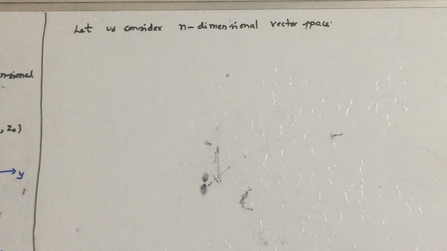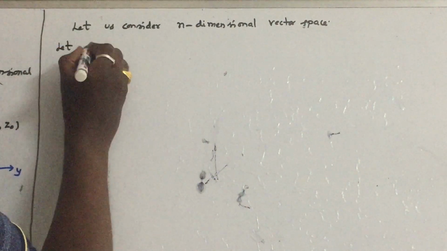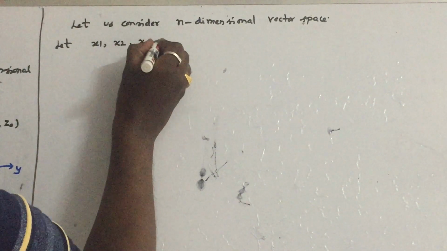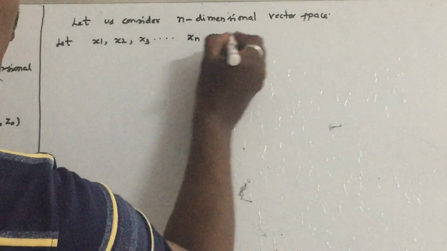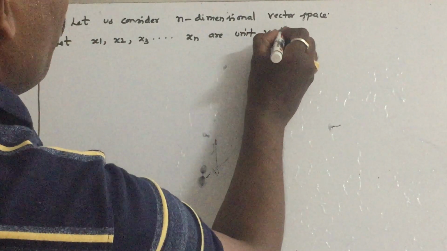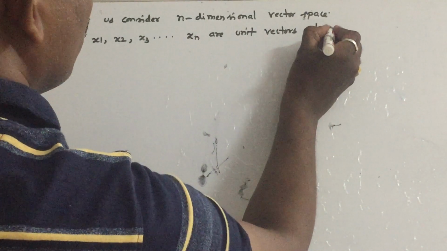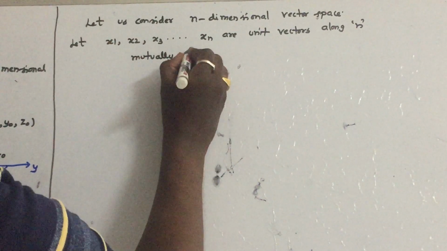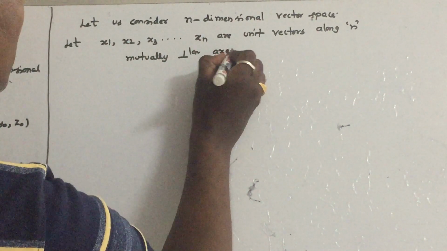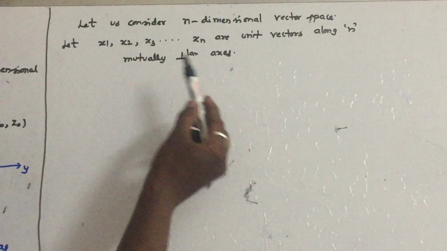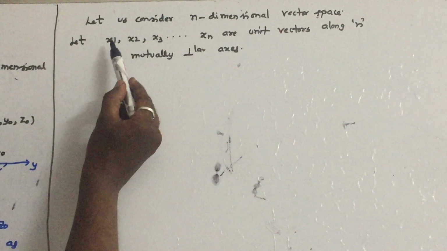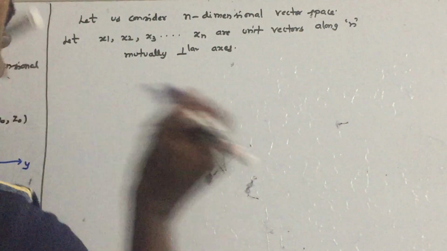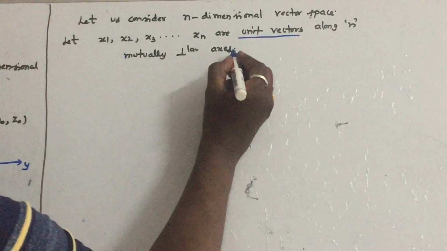N-dimensional vector space. So let x1, x2, x3, so on, xn be unit vectors along n mutually perpendicular axes. Remember that this is similar to ax, ay, az. Here, because we have an n-dimensional vector space, x1, x2, x3, so on, xn are unit vectors along n mutually perpendicular axes.